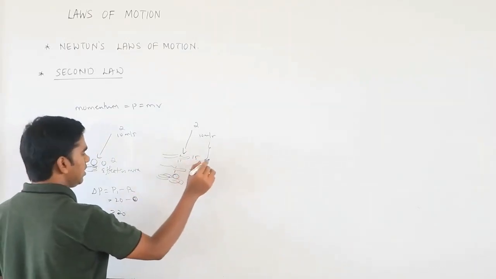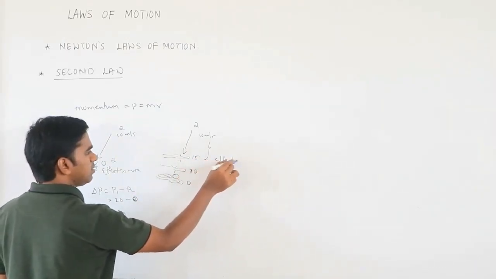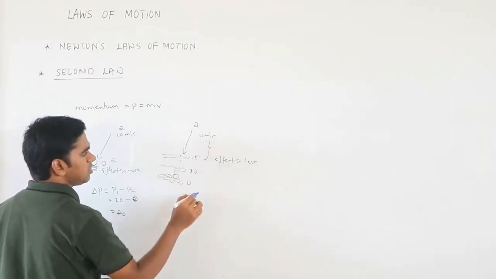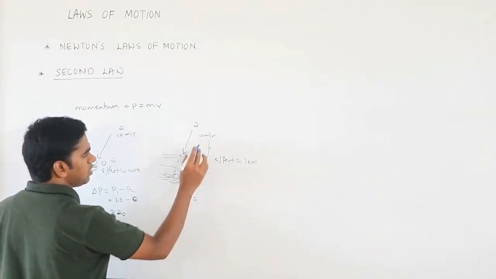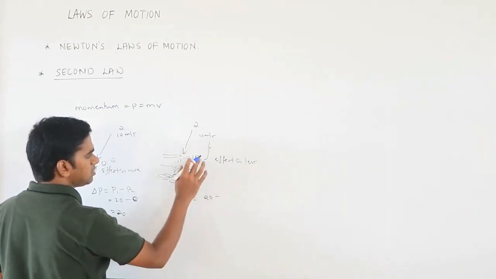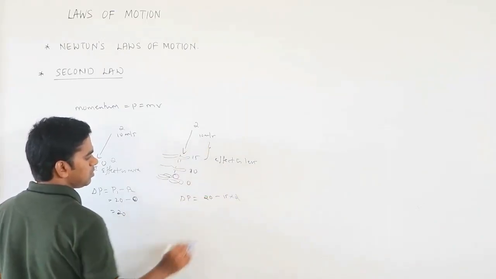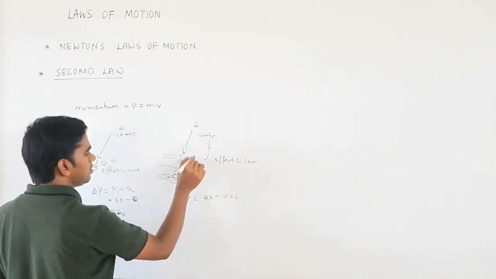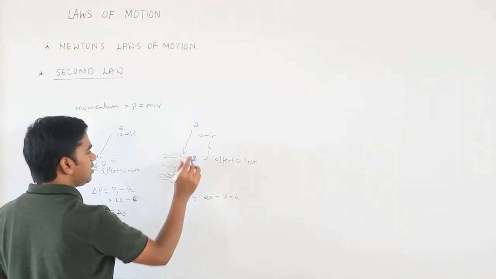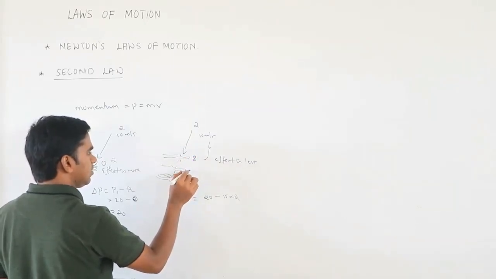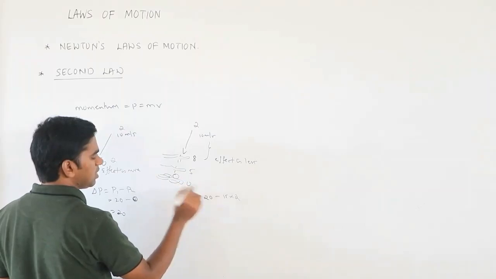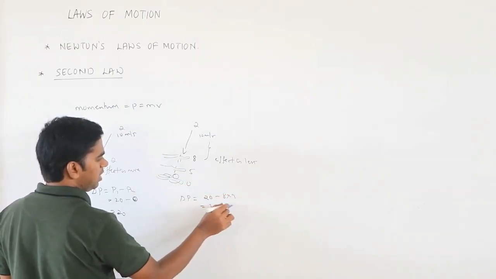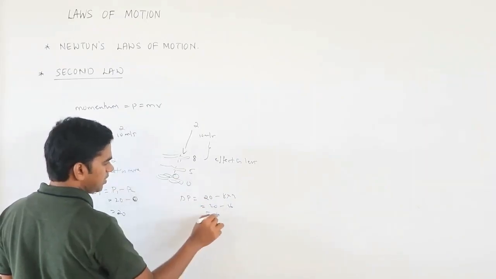Here the effect is less because the change in momentum is less. The change in momentum is 10 into 2, which is 20, minus the new momentum. The velocity will go on decreasing, it will become say 8, then 5, then 0. So 8 into 2 is 16, and 20 minus 16 becomes 4.